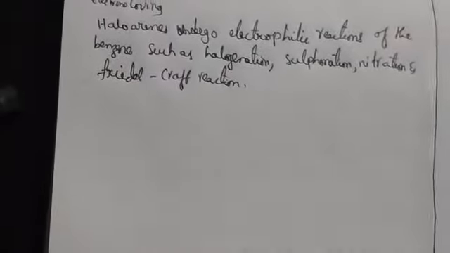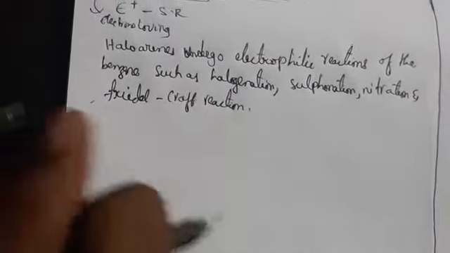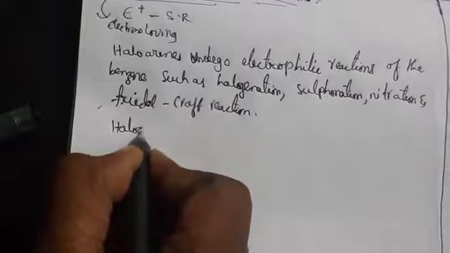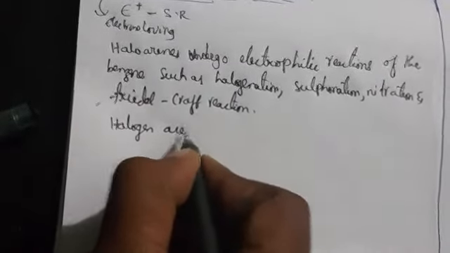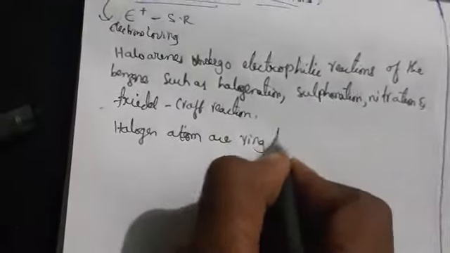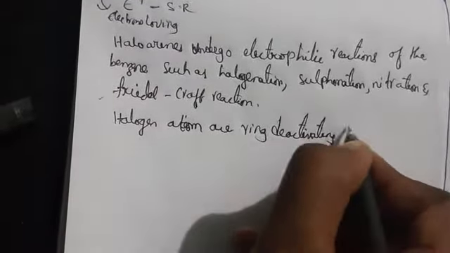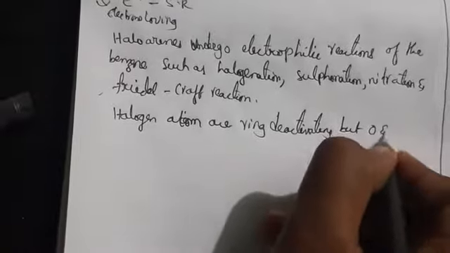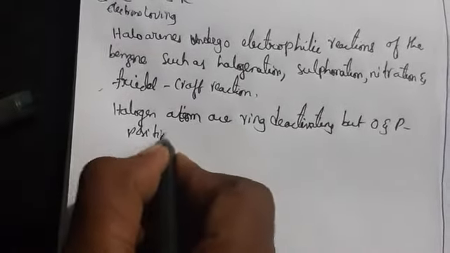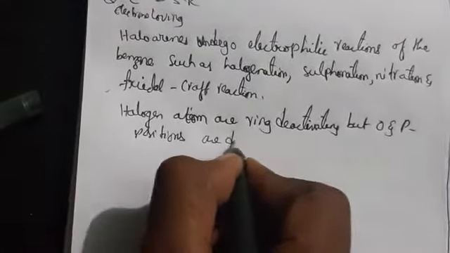So what can we say here? The halogen atom is ring deactivating, but the ortho and para positions are directing groups.